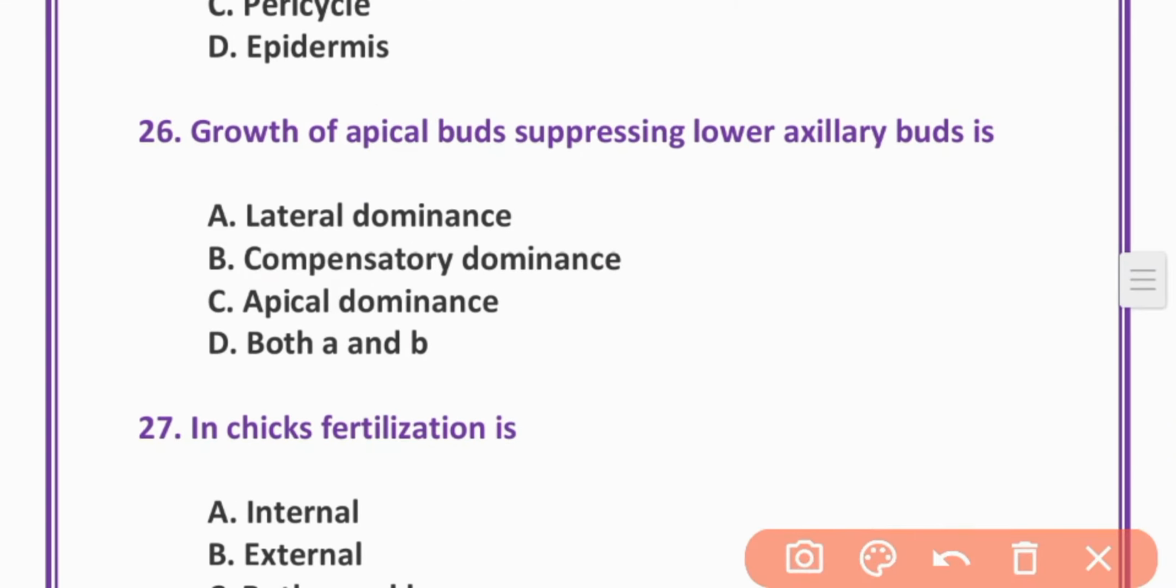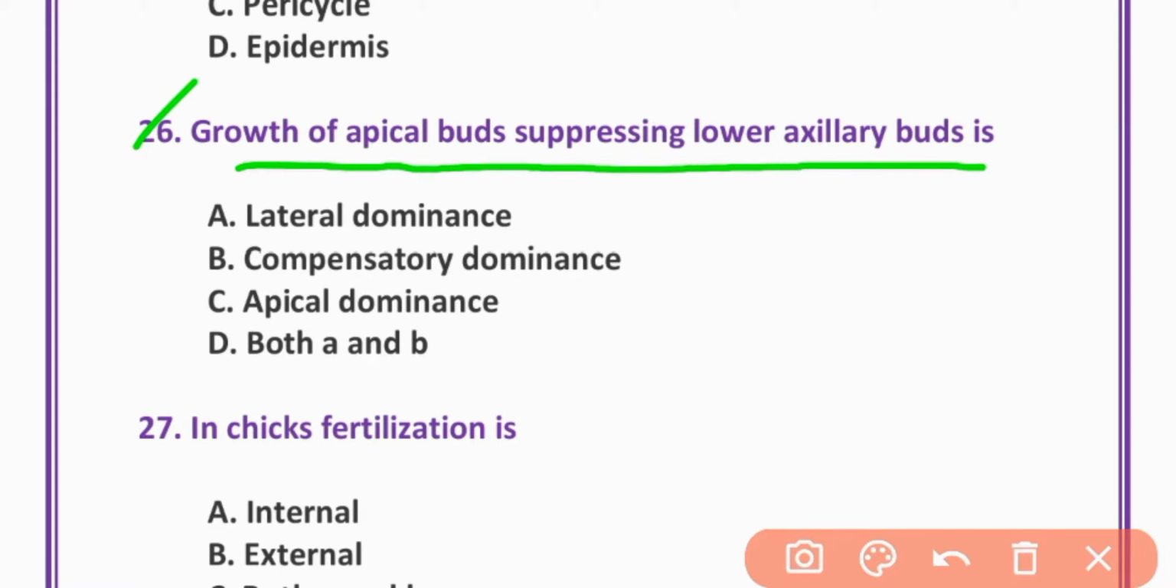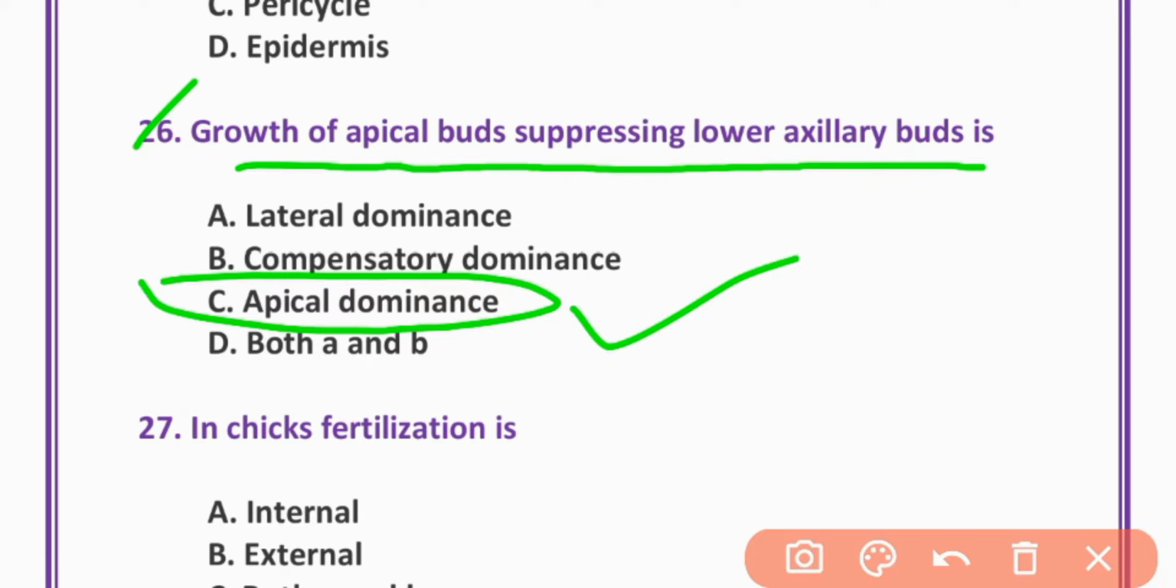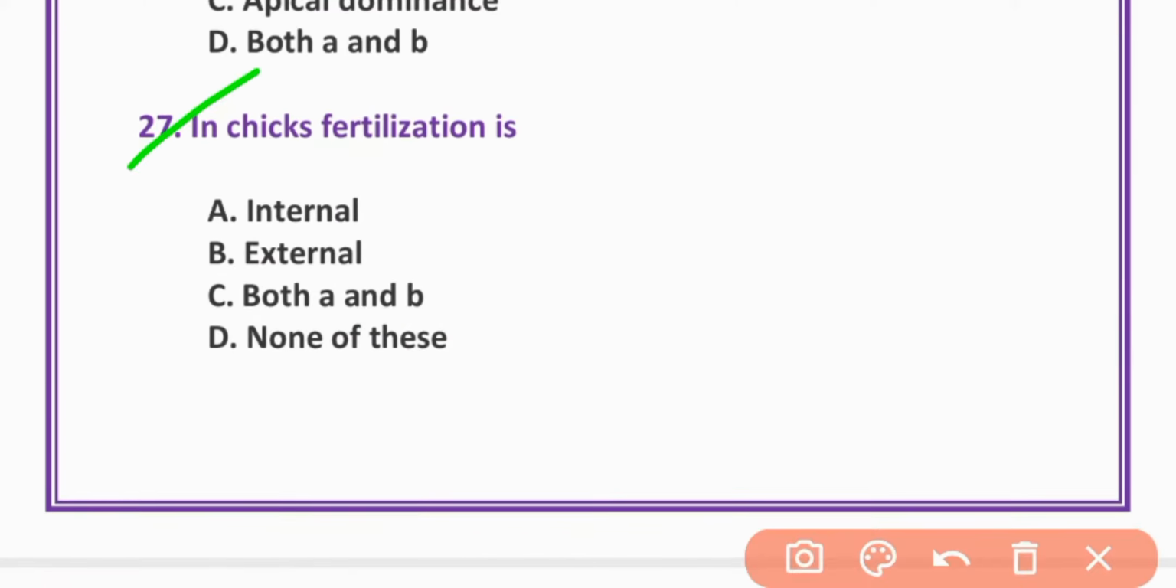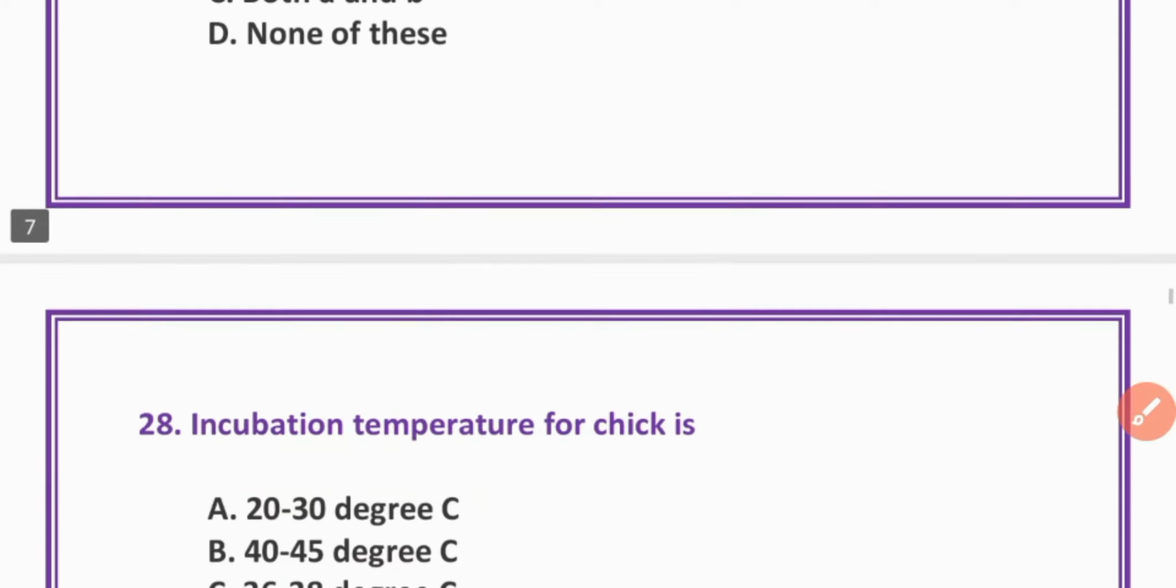26. Growth of apical buds suppressing lower axillary bud is apical dominance. Option C is correct. MCQs number 27. In chick, fertilization is internal. Option A is correct. Internal.